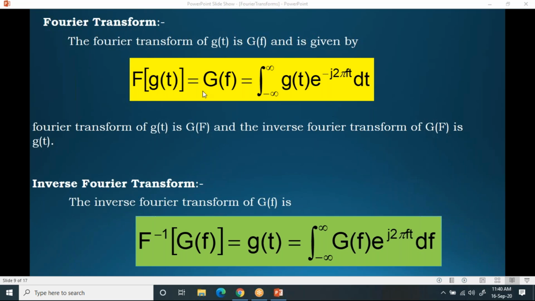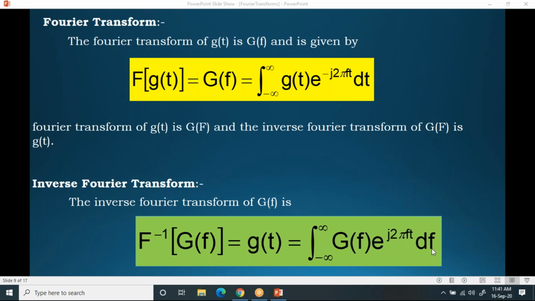Fourier transform of g of t is g of f, and inverse Fourier transform of g of f is g of t. That is how you can read it. So if you take this to the other side, it becomes inverse Fourier transform. You can read it as the inverse Fourier transform of g of f is g of t. And now you know g of f is known to you, so you can write g of f inside this integration. Now it is an exponential minus. Now you take it to the other side, it becomes e power j2 pi ft df.